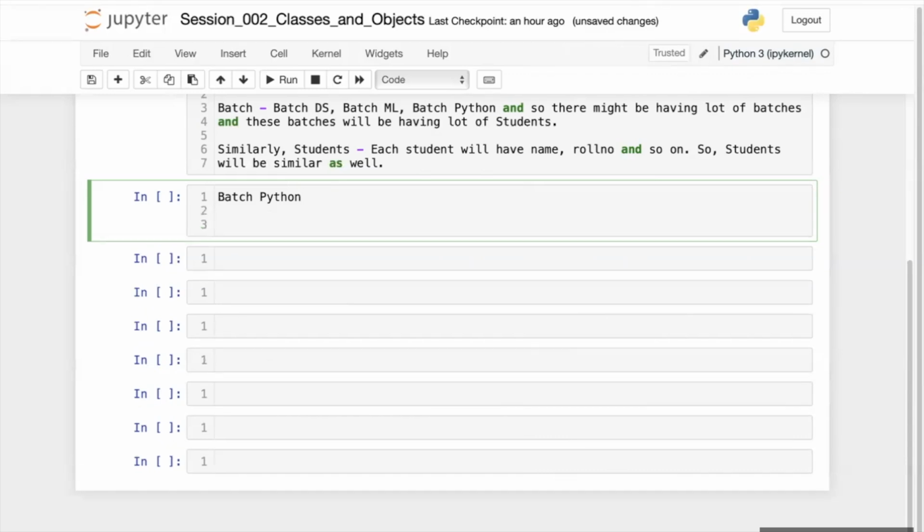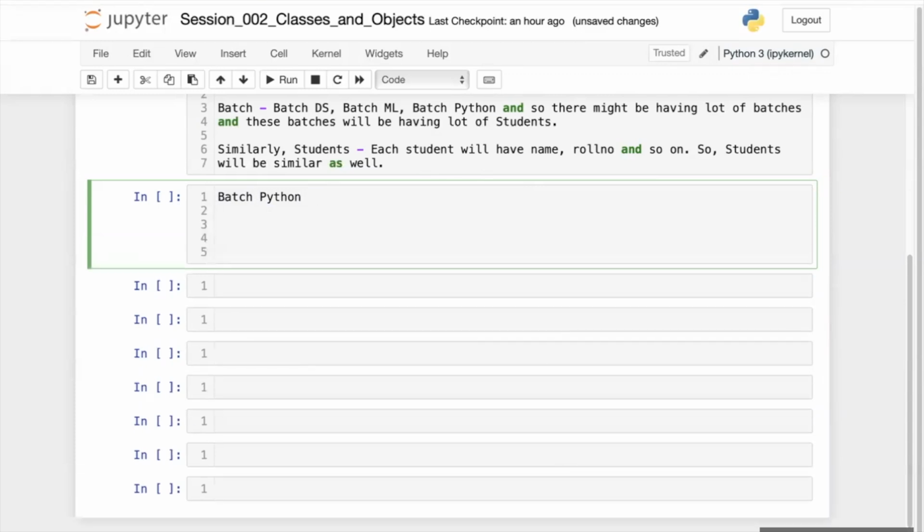See, there is one batch called Python. So let's create the template for this batch. Let's create a template for the batch only. There is one batch called Python batch. If I simply create the template for this batch, it should have a start date. Let me write it, start date.